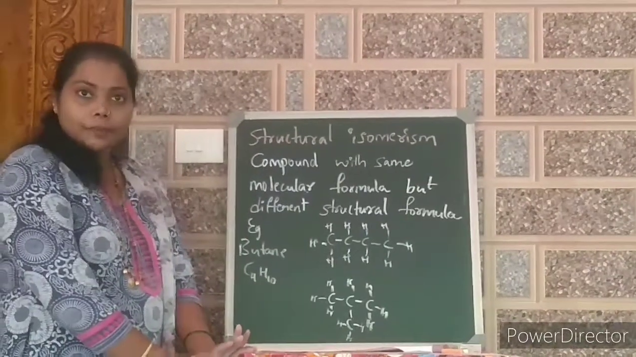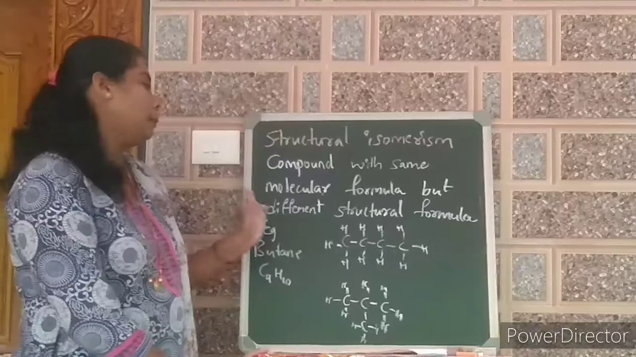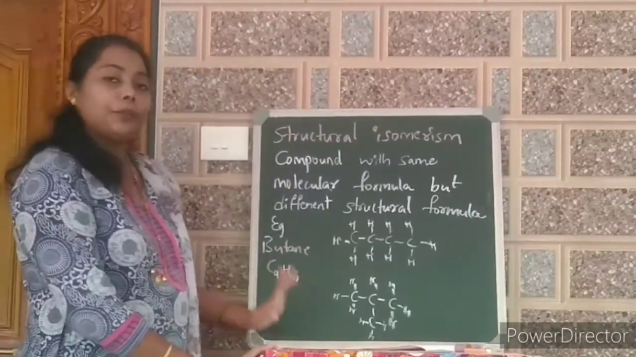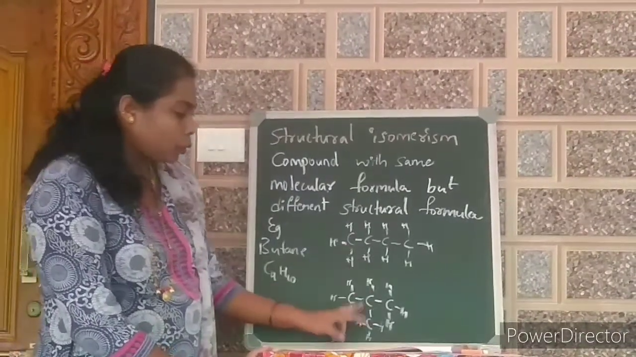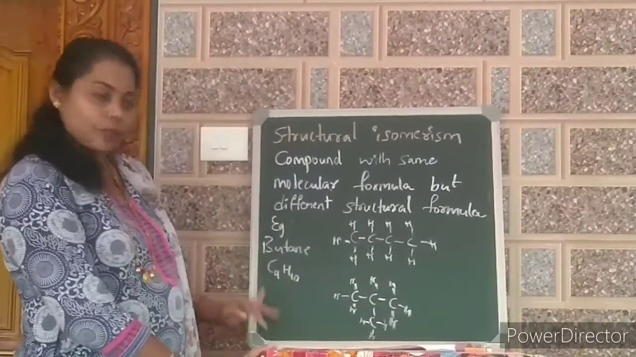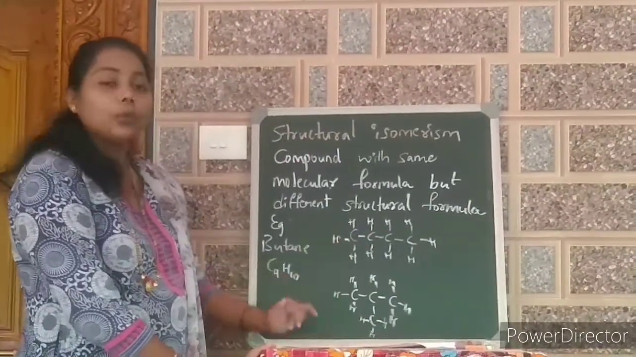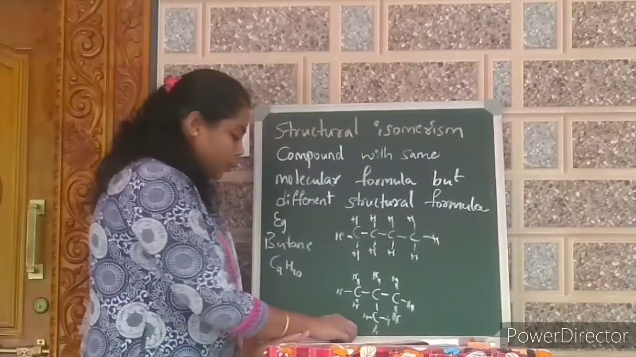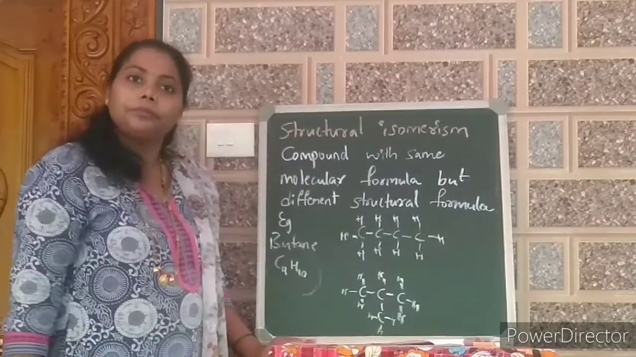Structural isomerism. Just now I have told you. Compounds with the same molecular formula but different structural formula. You can see an example of butane. Its formula is C4H10. For both the structures, the formula is the same, C4H10. But the structure is different. We can see 2 types of structure. One is straight, another one is branch. So butane exhibits structural isomerism.